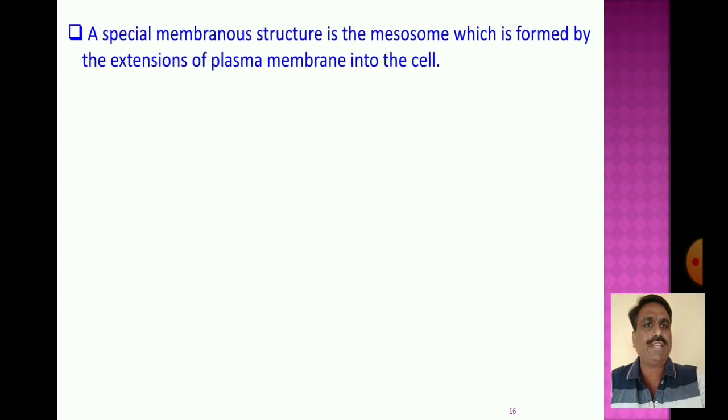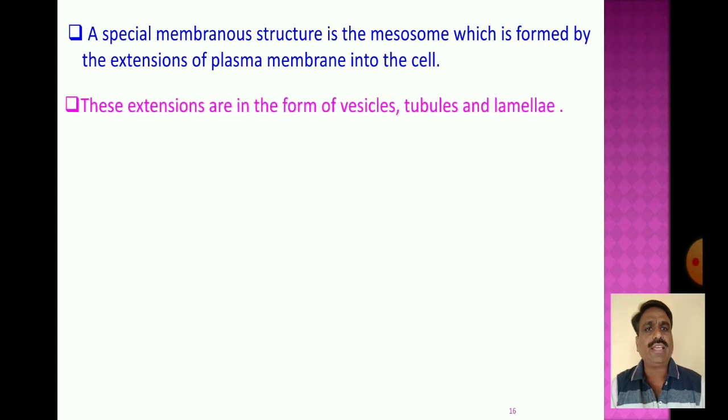Now, further, there is a special membranous structure, the mesosomes, which is formed by the extension of the plasma membrane into the cell.